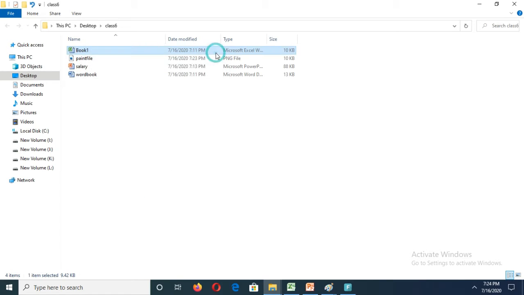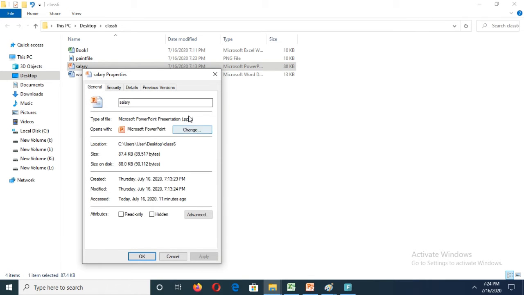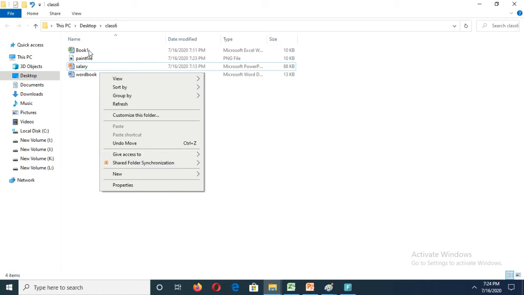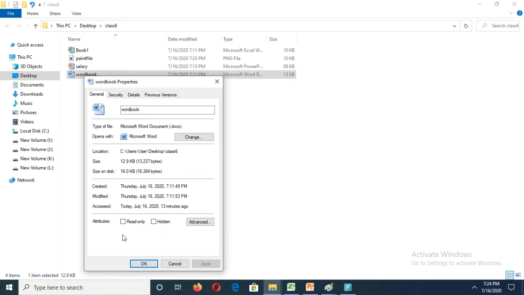Okay, and at the same time, if I select the PowerPoint file's properties, we can see the file type as .pptx. See the file extension of this PowerPoint file. What is the extension of this PowerPoint file? .pptx. And if I select a Word file, what will be there? If I select the Word file's properties, we can see the type as .docx. That means that is the extension of this Word file.